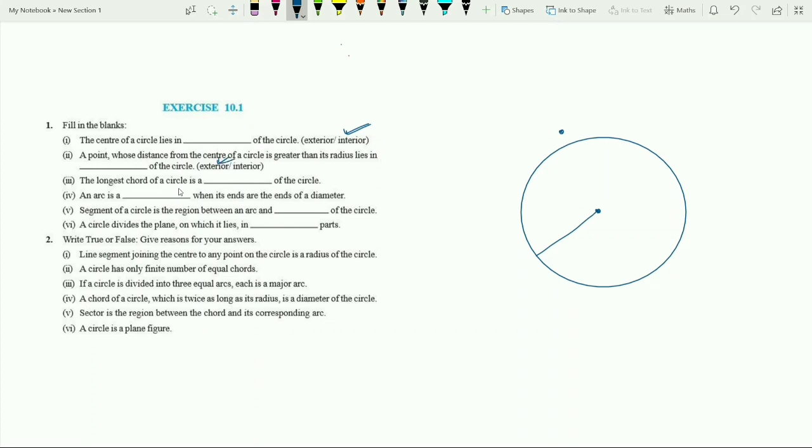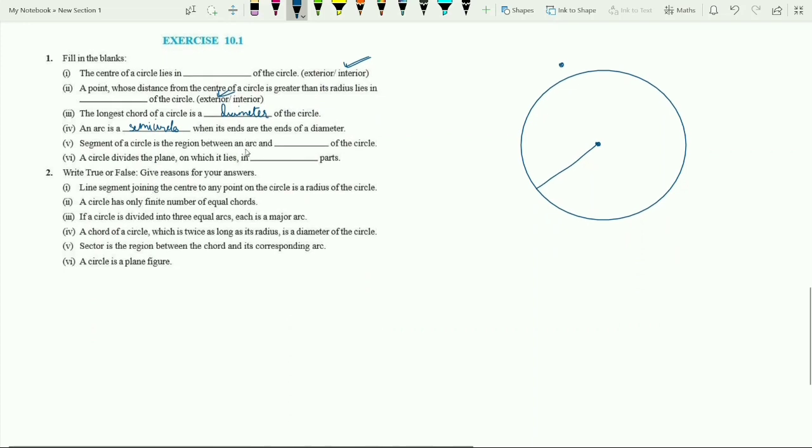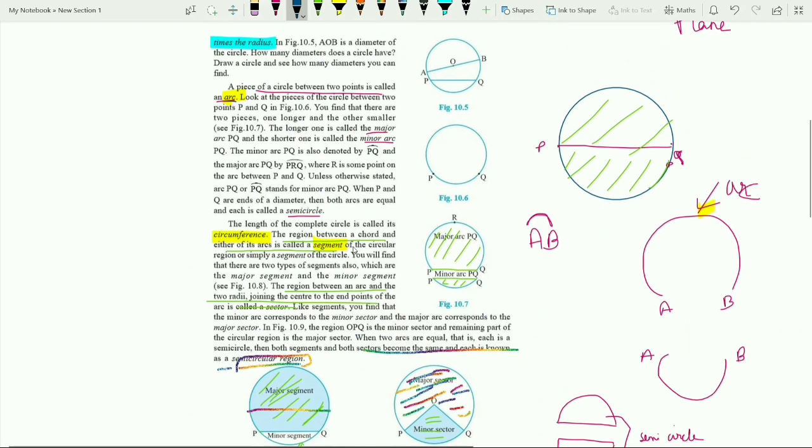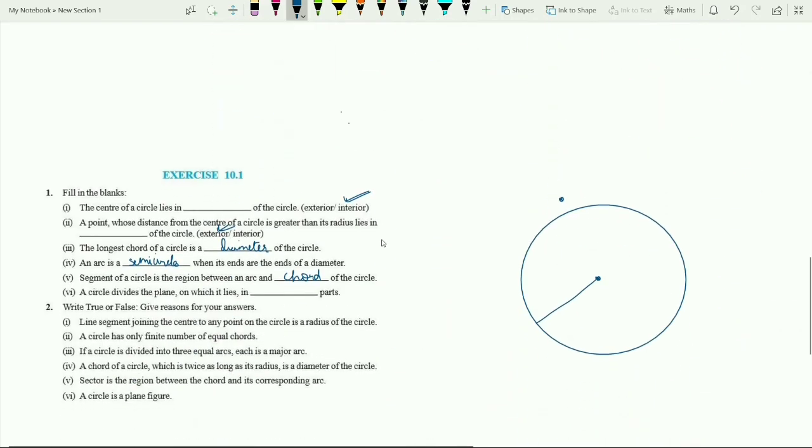The longest chord of a circle is a diameter of a circle. We have already stated a definition: an arc whose ends are at the diameter is a semicircle. We have basically discussed this point, right? A segment of a circle is the region between an arc and a chord. So we have discussed the chord, and here is the segment and the chord, right? A circle divides the plane on which it lies into 3 parts.